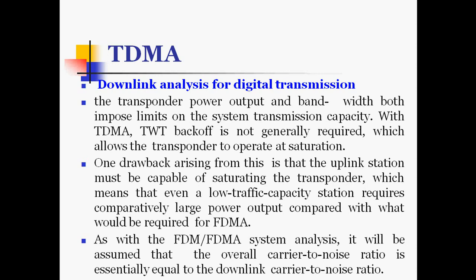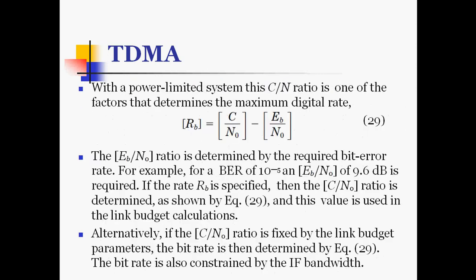As with the FDM or FDMA system analysis, it will be assumed that the overall carrier to noise ratio is essentially equal to the downlink carrier to noise ratio. With a power limited system, this carrier to noise ratio is one of the factors that determines the maximum digital rate: RB is equal to C by N0 minus Eb by N0.